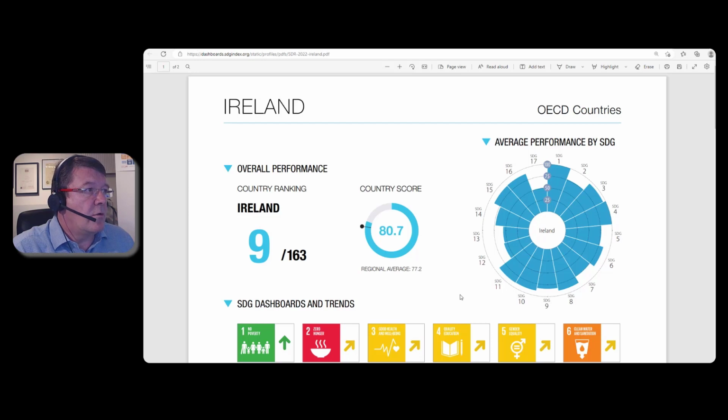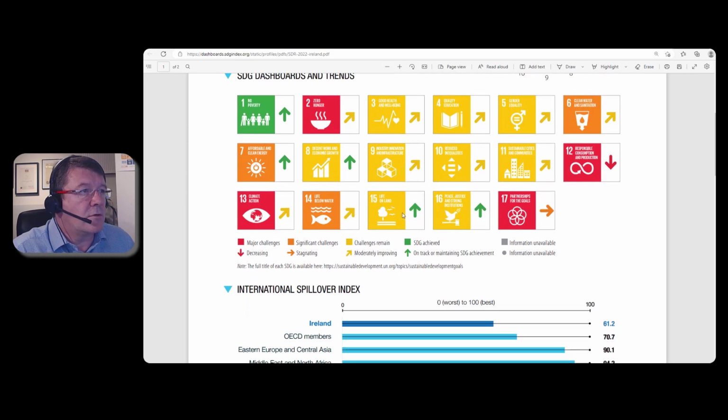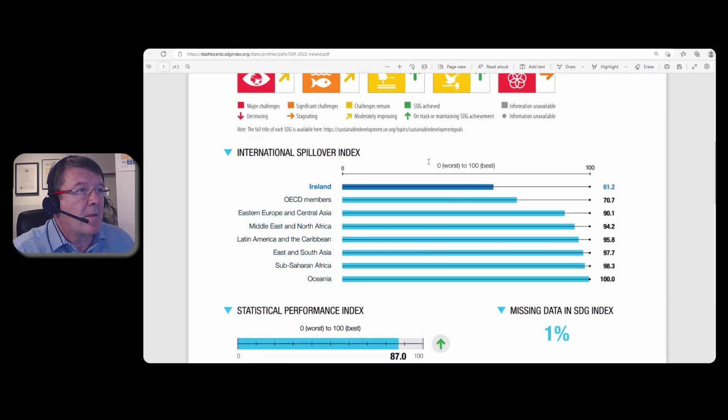You can see that really we're only performing at 100% in SDGs 1 and 4, which is quite interesting and somewhat satisfying being in the education sector. But there's a lot of challenges there and a lot of other work that has to go on and be carried out. You get a quick overview of how the country is doing in relation to each SDG, whether we're improving or stagnating or actually disimproving. And then the color coding provides you an overview of the challenges, whether major, significant or small or achieved. So it's very interesting, and it also tells you whether information is actually unavailable or not.